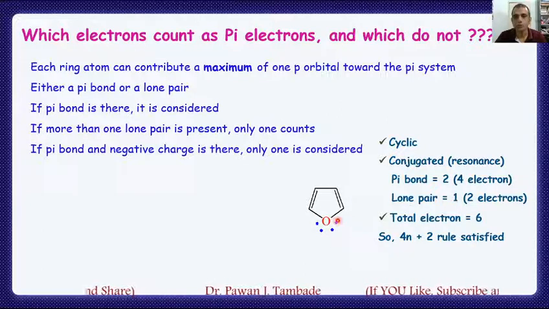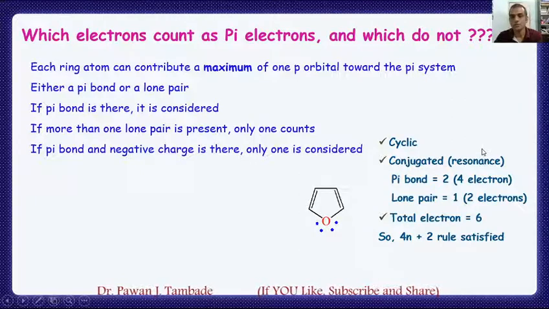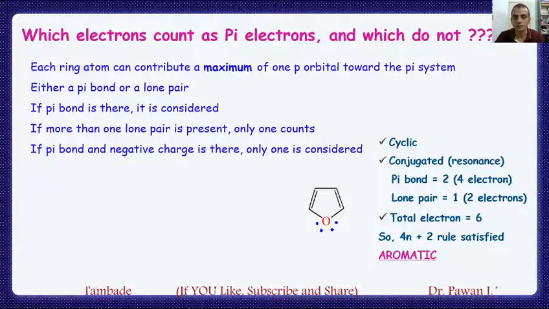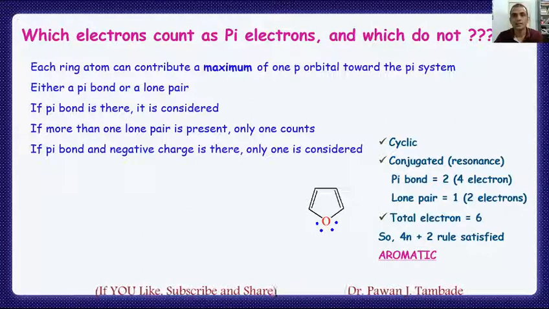It has 2 lone pairs, but out of 2 only 1 is considered, that is 2 electrons. So total pi electrons are 6, and thus the molecule satisfies Huckel's rule of aromaticity, and the molecule is aromatic in behavior. I hope you understand why we are considering only 1 lone pair of electrons of oxygen for aromaticity. Now let us see some more examples to explore this concept.